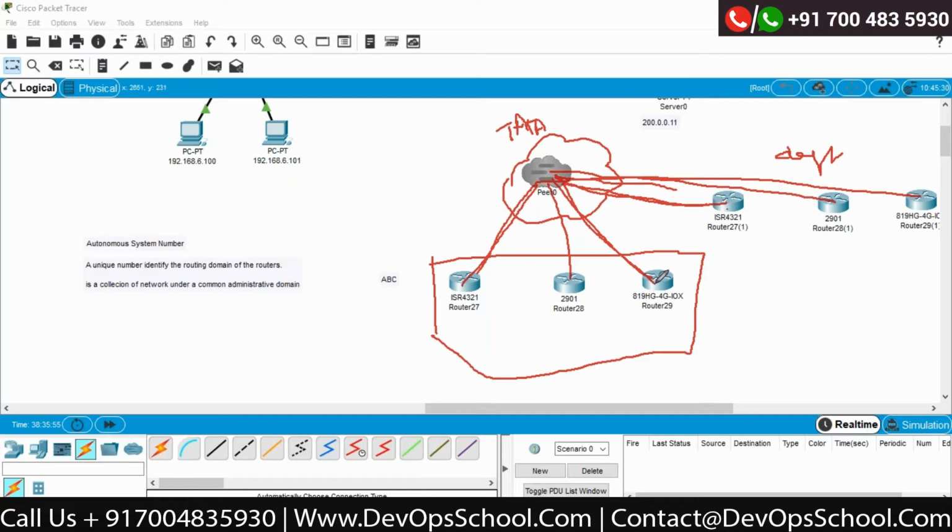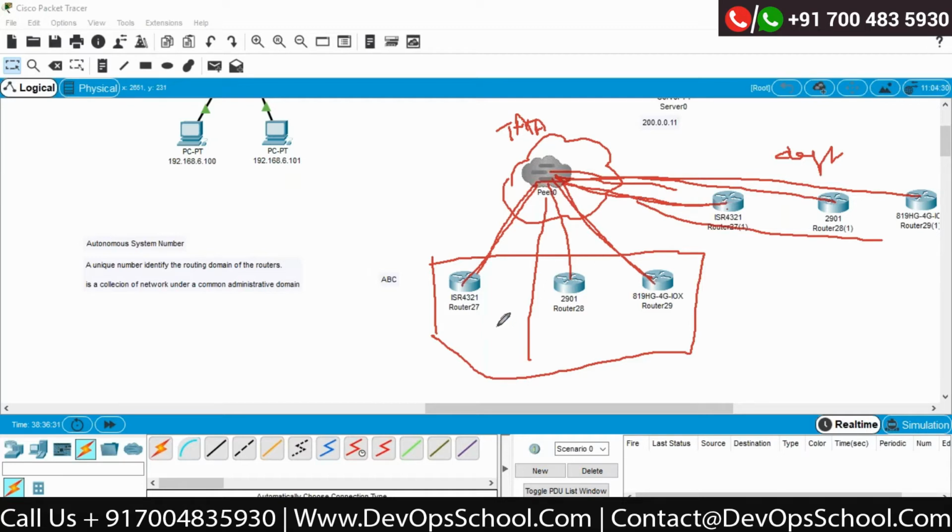Now there is a concept of IP addressing, that's fine, correct? But IP address is not enough to differentiate some kinds of traffic, because there are multiple devices running in the Tata network. They can differentiate your traffic so beautifully without the IP addresses. Then how will the Tata network identify the traffic coming from ABC and the traffic coming from XYZ, correct? Now this is because of the autonomous system number.